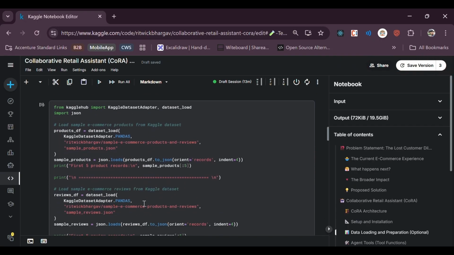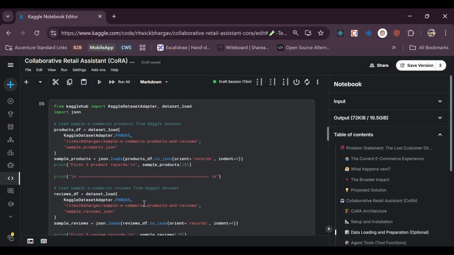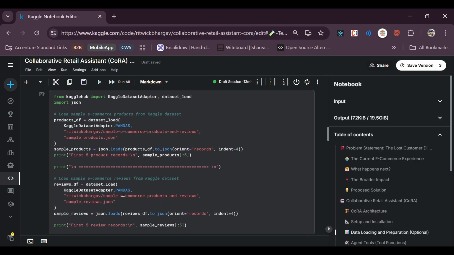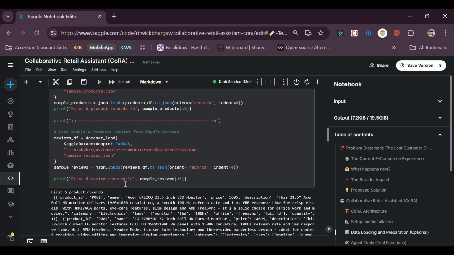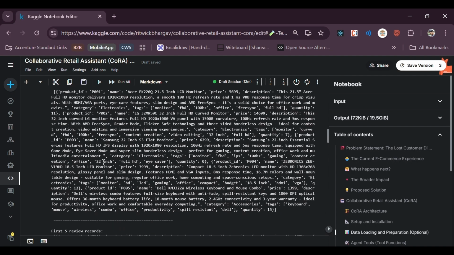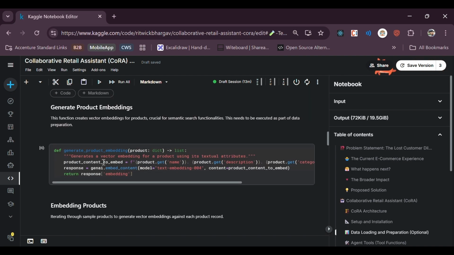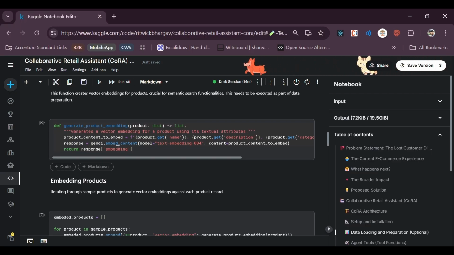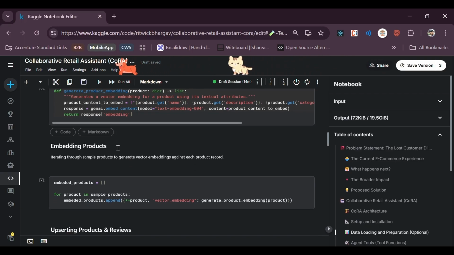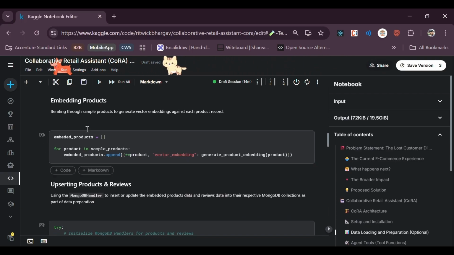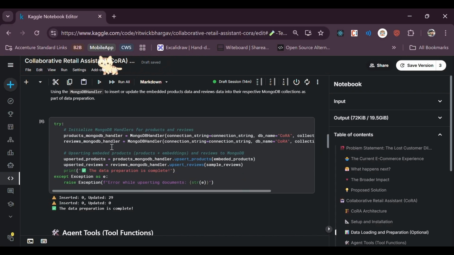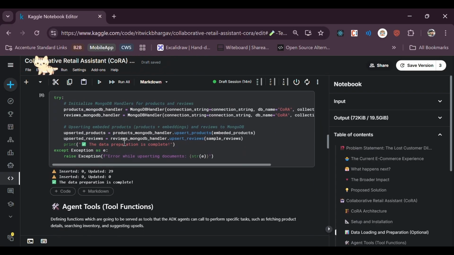Here we are using the data set which I have uploaded to my account. Both of the data sets point to that, and we are reading it into a data frame and finally converting it into JSON so that we can upload it into MongoDB. This is for generating the product embeddings. The first time we upload, embeddings will be generated so that we can search across that. And this is where we have the embedded products and then push them into MongoDB.